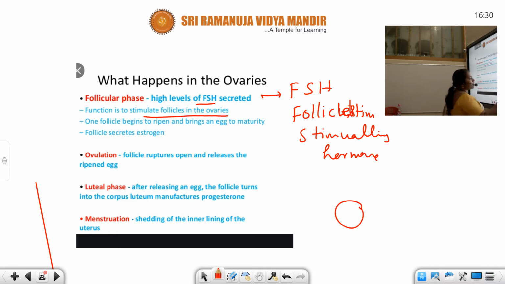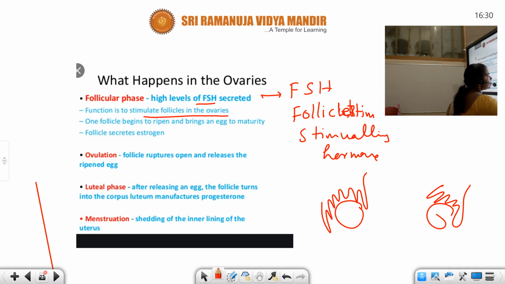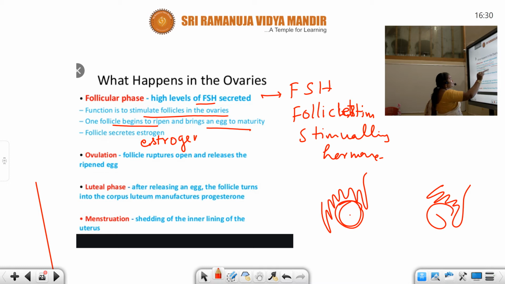So these are the ovaries, right? And above this it is having the fimbriae. This follicle stimulates the ovary to produce the ovum. One follicle begins to ripen and brings an egg to maturity. The follicle secretes a special hormone, that is estrogen.